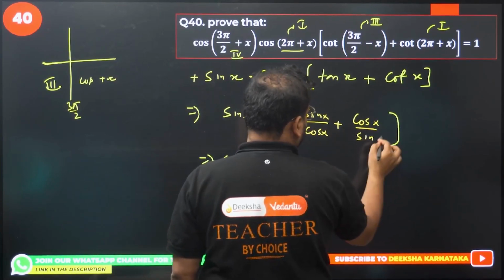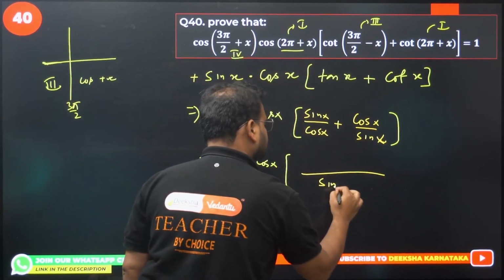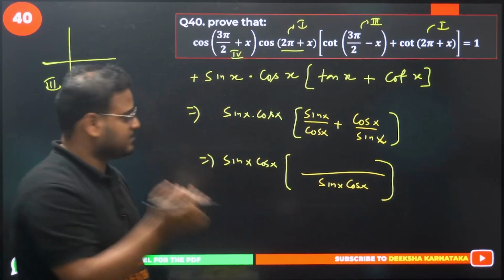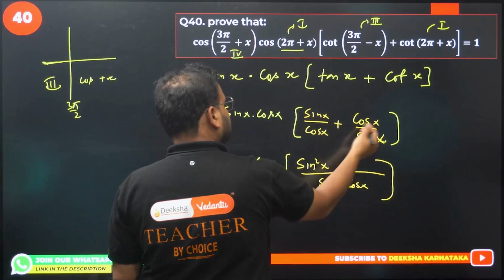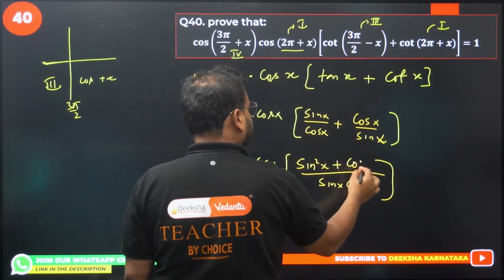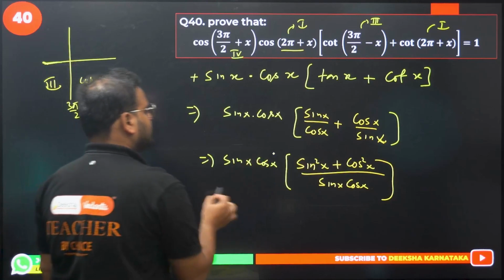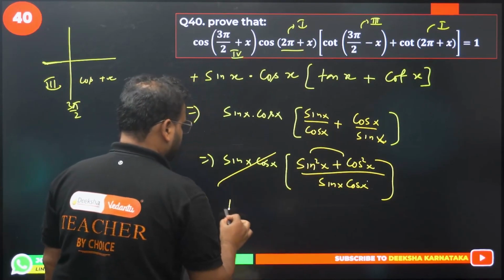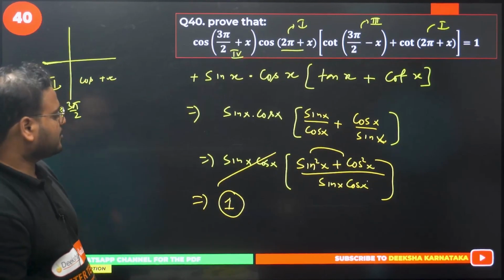LCM you take. What is the LCM of these two? Sin x cos x. LCM is sin x cos x. Product is going to be what? Sin square x of this, cos square x. Okay. What I get? This and this is cancelled. Sum of these two is 1. Sin square plus cos square is 1.